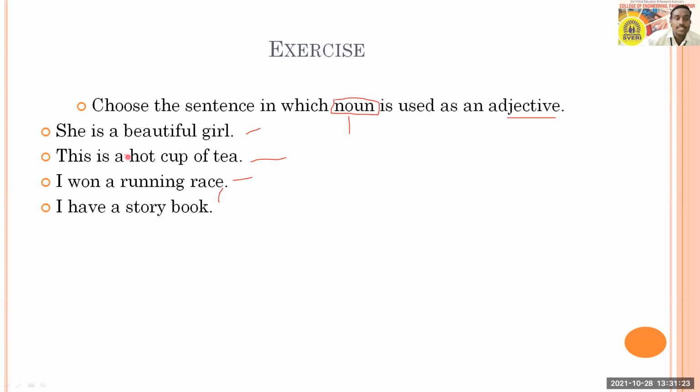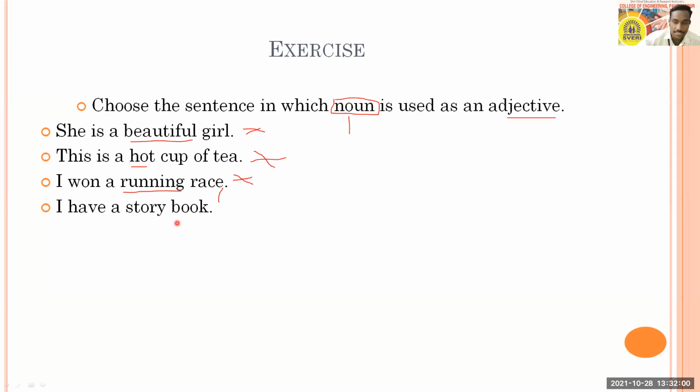Okay. So first of all, we'll read the sentences. She is a beautiful girl. So here, beautiful, is it a noun? It is not a noun. Beautiful is an adjective. Then the next sentence, this is a hot cup of tea. So here you'll come to know hot is an adjective. It is not a noun. So option B can't be the answer. Then the next sentence, number 3, is I won a running race. So running here is an adjective, but running is also not a noun. So option C also can't be the answer.